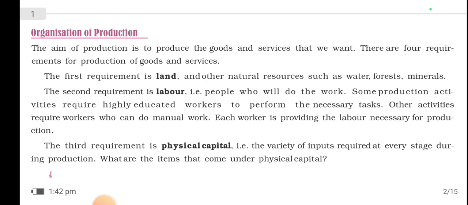Okay, so laborers are basically whom? They are the backbone of any industry. Okay, because they only work, right? So people who work in the industry, or you can say in the production work, are known as labor. Some production activities require highly educated workers to perform the necessary tasks, like in MNCs, multinational companies. Okay, and other activities require workers who can do manual work. Each worker is providing the labor necessary for the production.